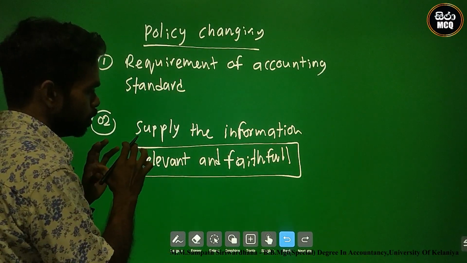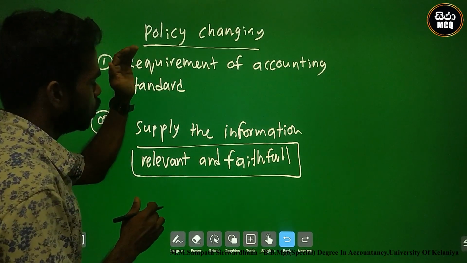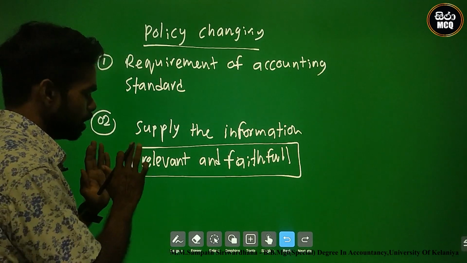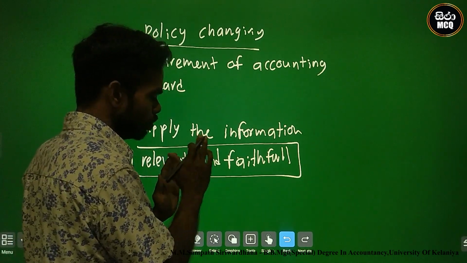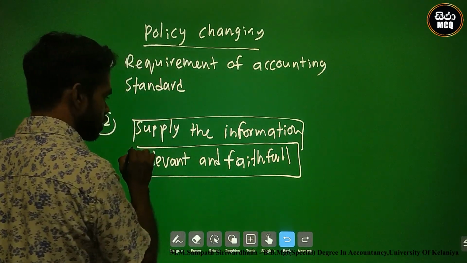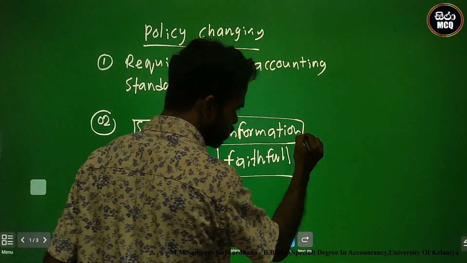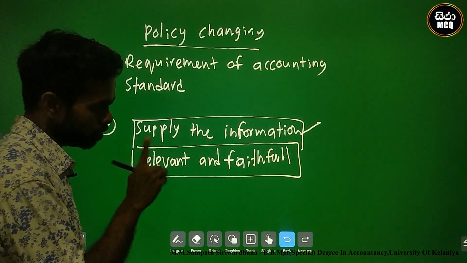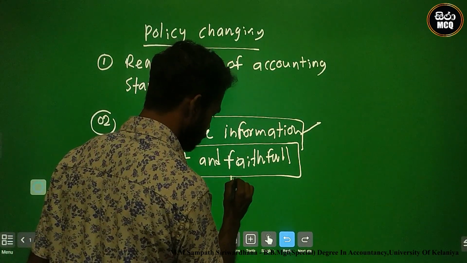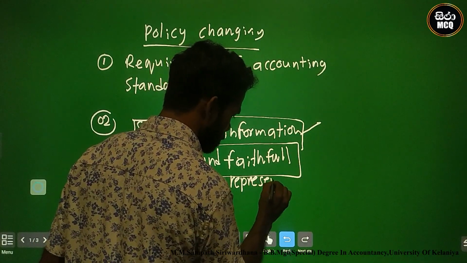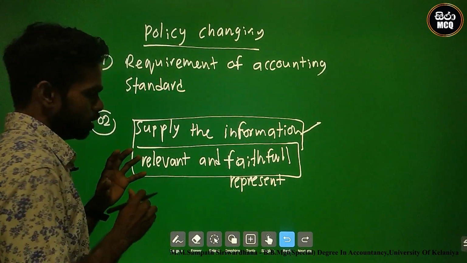There is a reason for policy changing. When a policy change occurs, relevant and faithful information is supplied. Which information should be relevant and faithfully represented?